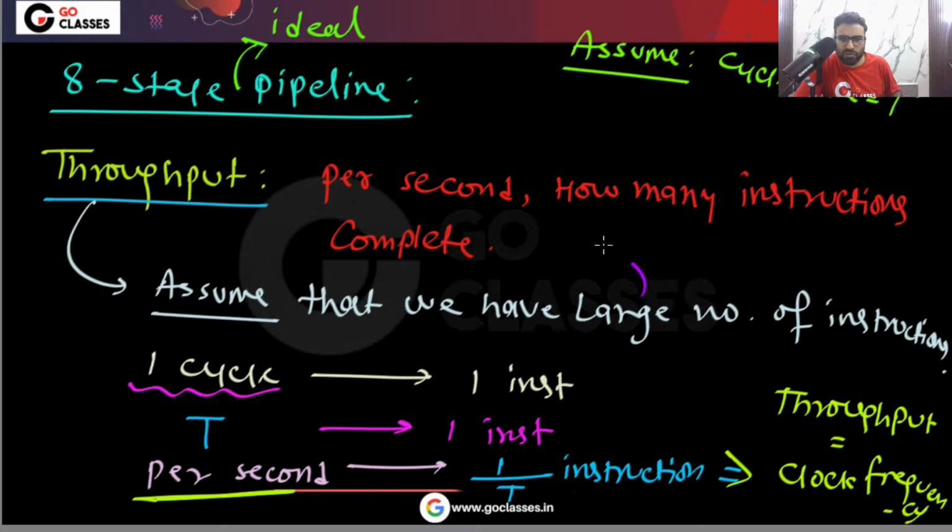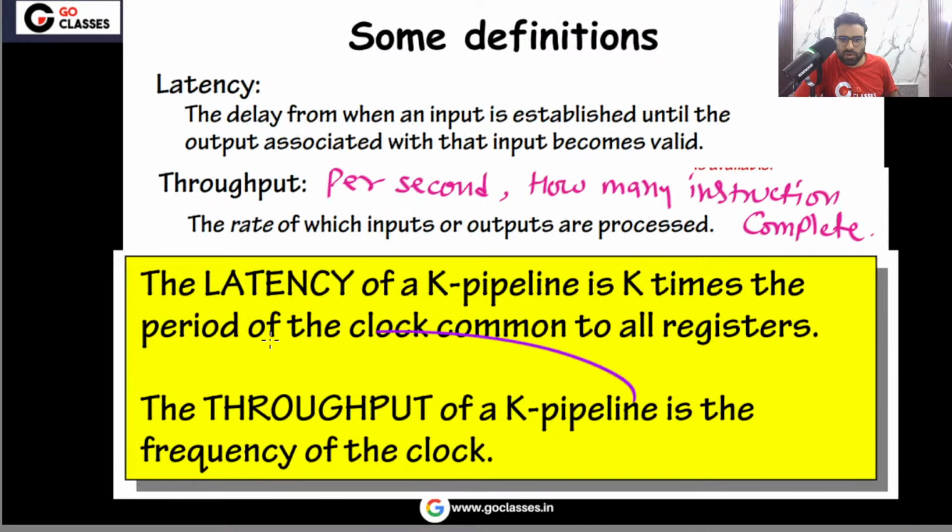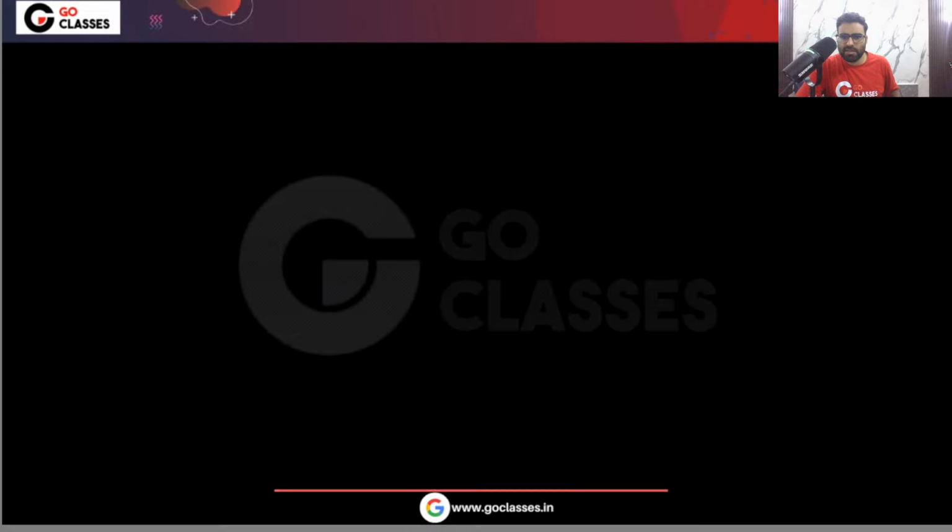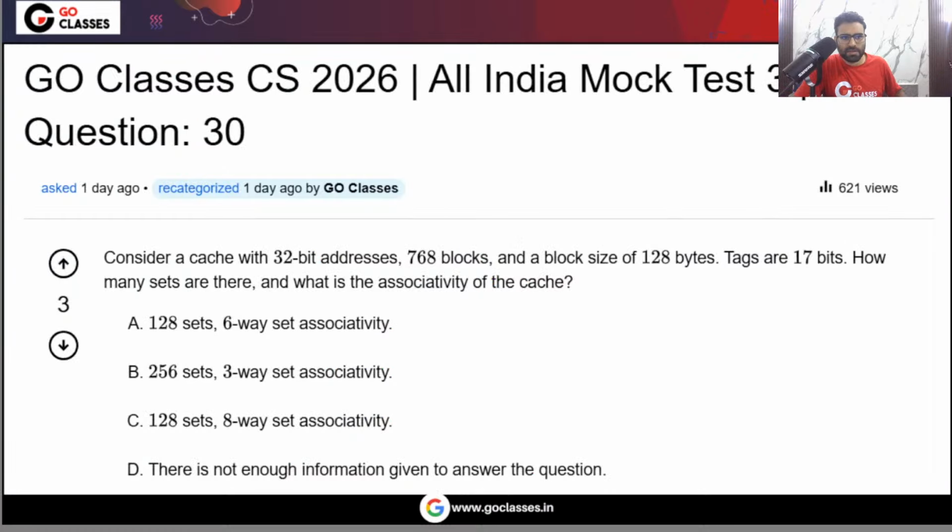And this is the proof. You can see that the throughput of a pipeline is basically the frequency of the clock. If you have an ideal pipeline, then this is how you can find the instruction latency, and you can find the throughput using these definitions and these formulas. We have already seen this. Now let's move on and solve this question.